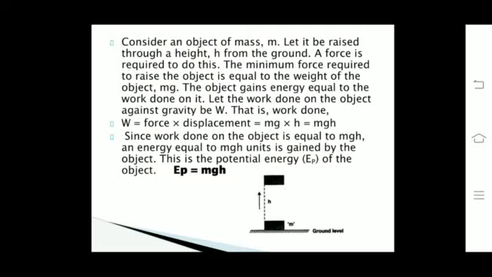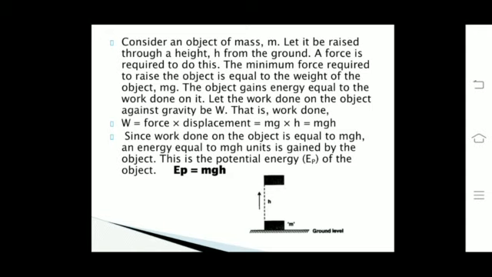Let us consider an object of mass m and let this object be raised through a height h from the ground as shown in the figure. A force is required to do this. The minimum force required to raise the object is equal to the weight of the object, that is mg. The object gains energy equal to the work done on it, and let that work done against gravity be represented by W. Therefore, W will be equal to force into displacement, which in turn becomes mgh.